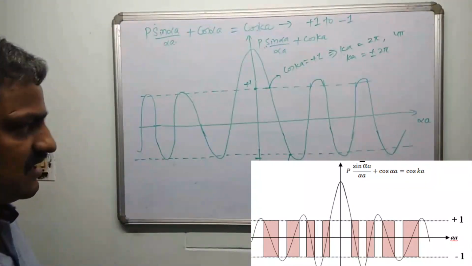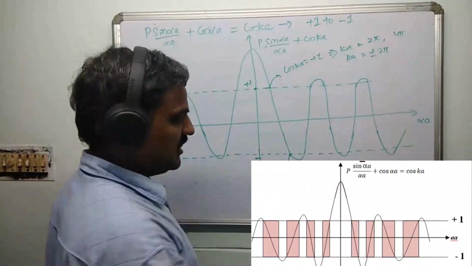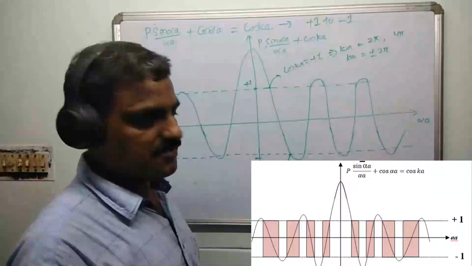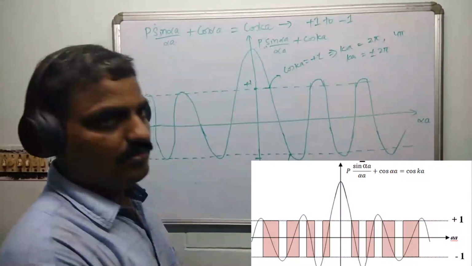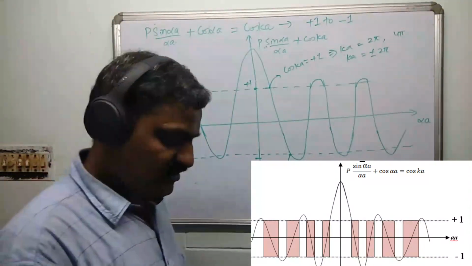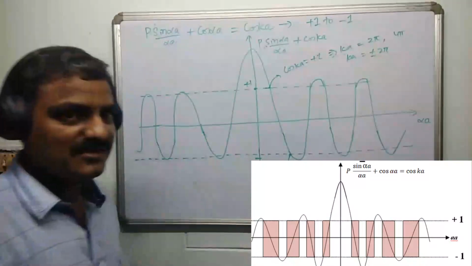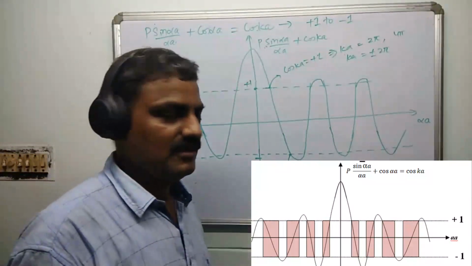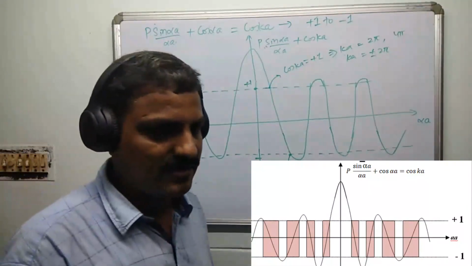So something strange is happening over here. Whenever this cos goes to minus 1, that is, K is becoming plus or minus pi by A, something strange is happening. Recall Bragg's law. You may think, why are you bringing Bragg's law here? It will become clear because in this entire discussion we are treating electron as a wave, because quantum mechanics says that every particle has an associated wave, the de Broglie matter wave.